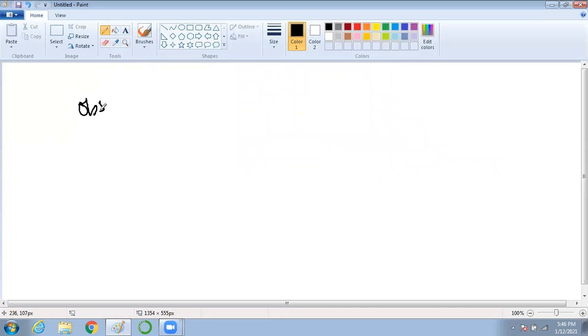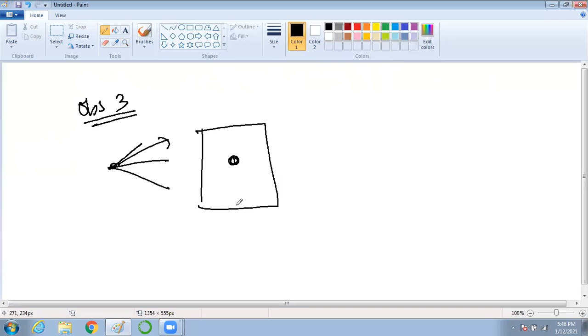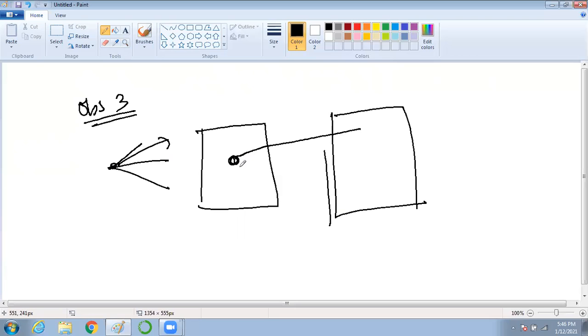Observation 3. I have a small aperture, a small hole, like a pinhole camera, and I am putting a light source. So ideally, what you should expect is a hole to be this big. Am I correct or not? Yes, sir.